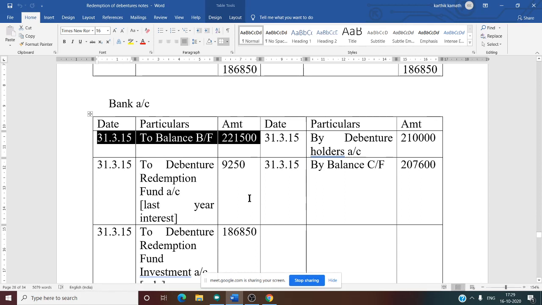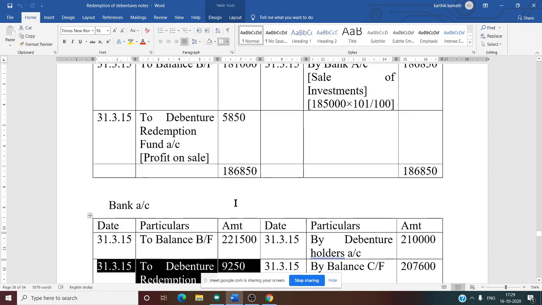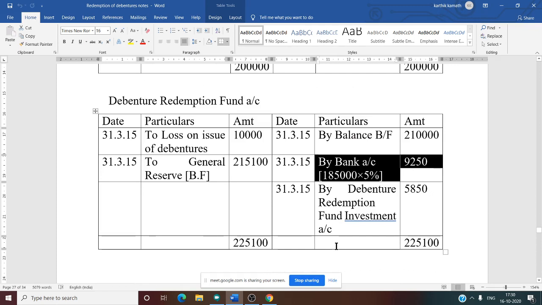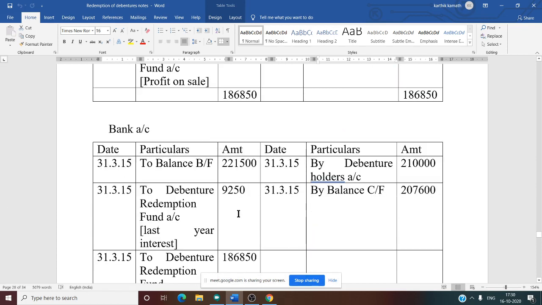Next, the bank balance does not involve interest on investment, so we need to write interest on investment only for the last year. It doesn't matter here because we are preparing the account only for the last year. To debenture redemption fund account, last year interest 9,250. How did we get 9,250? See the debenture redemption fund account, second account. There is the entry, by bank account, that is why To. In the bank account, To debenture redemption fund transfer entry 9,250. Yes, so that we have written.